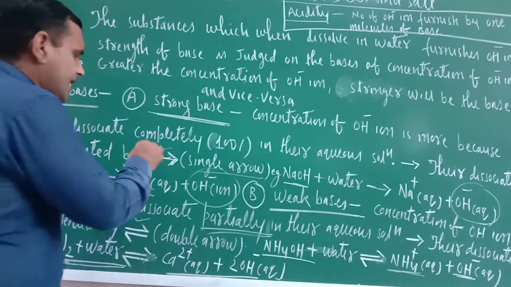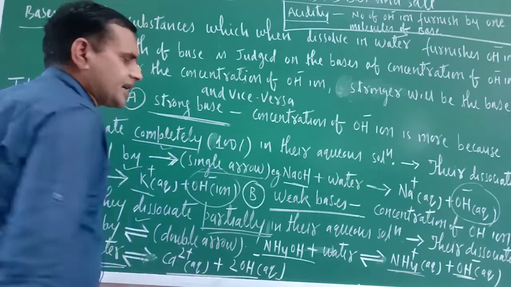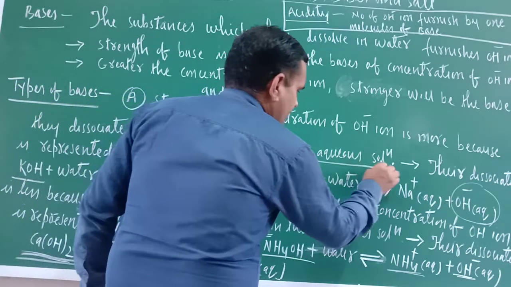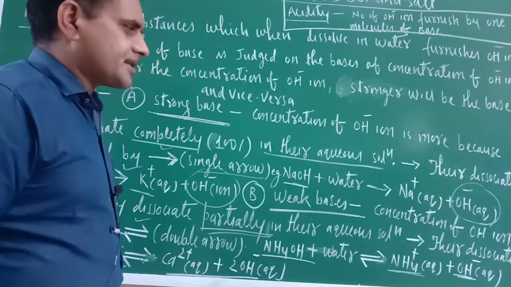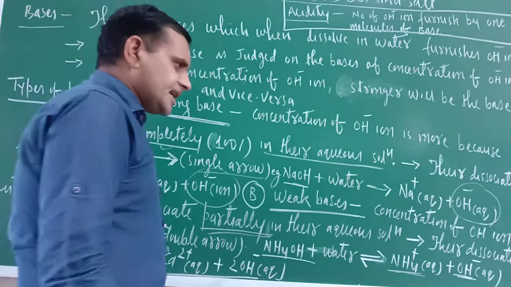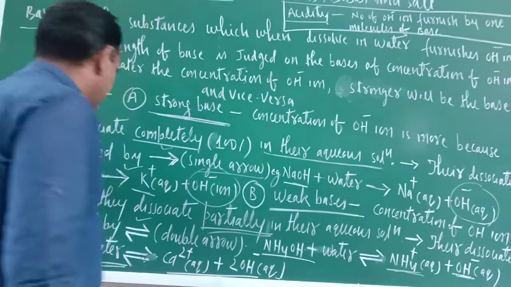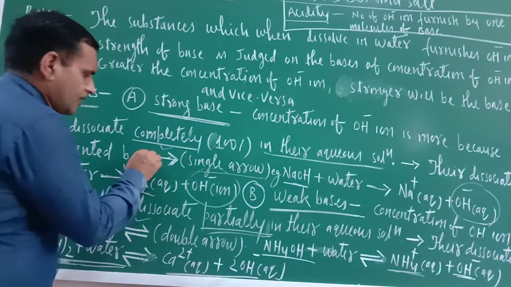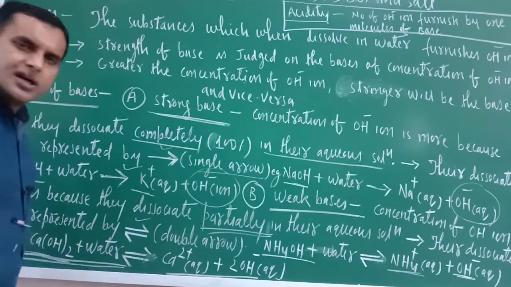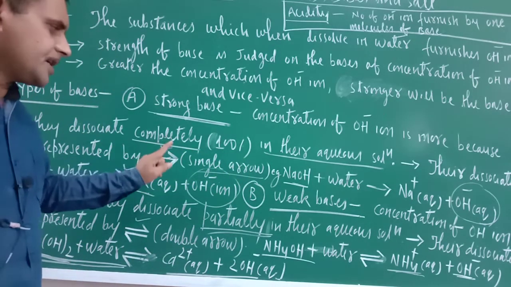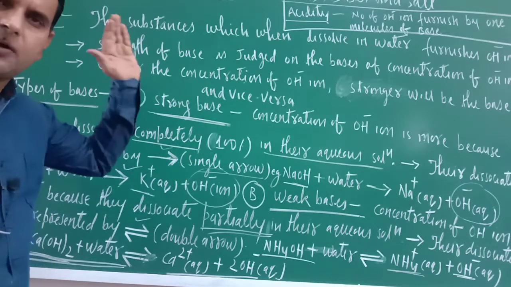Because they dissociate completely. 100% dissociation is there in their aqueous solution. That is why they are called strong bases. Okay. And just see, their dissociation is represented by this arrow. This is the single arrow. So strong bases' dissociation is represented by a single arrow.